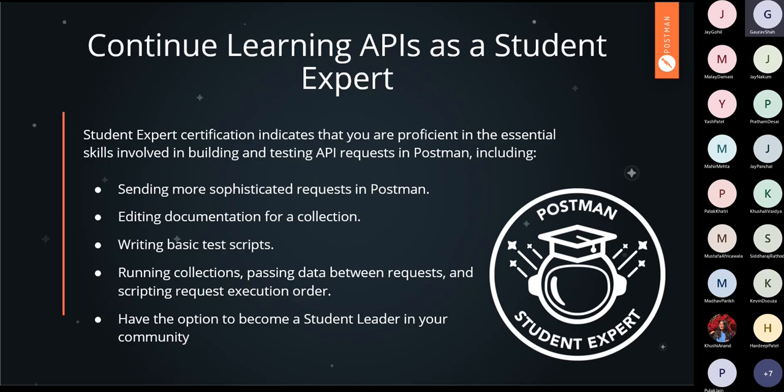As a Postman Student Expert, they will provide a badge to you, which means that you are proficient in building and testing APIs, sending more sophisticated requests, editing documentation, and basic test scripts. What a test script is, you can understand by doing this Postman Student Expert program. Also running collections, passing data queries, and you also have a chance to become a Postman Student Leader in your community after you have become a Student Expert.